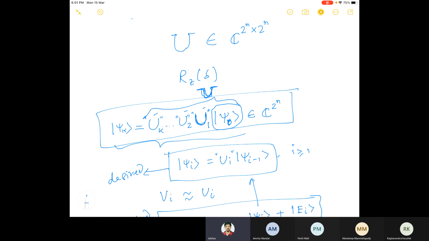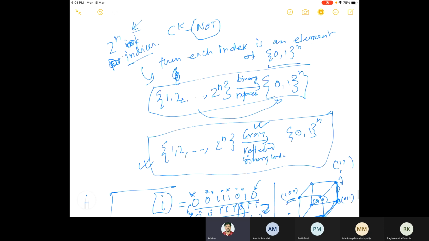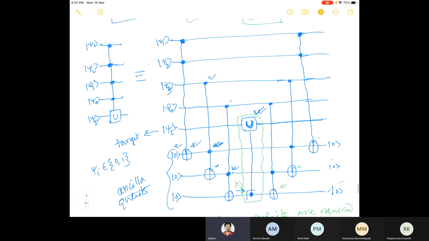Whenever you have a circuit, we always write this in terms of unitary matrices, as some product or tensor product of unitary matrices of smaller dimension. For example, if you apply the Toffoli gate, we know what the matrix of the Toffoli gate is.